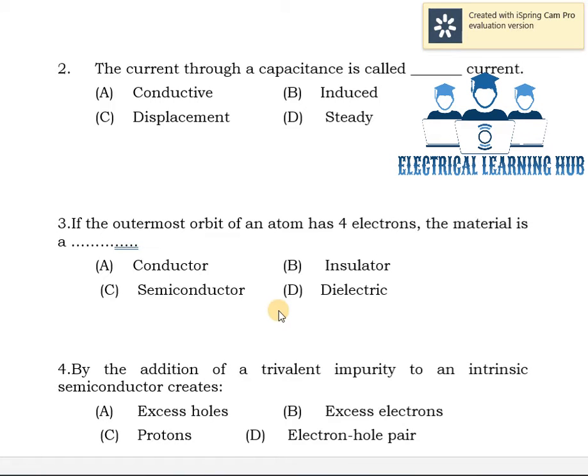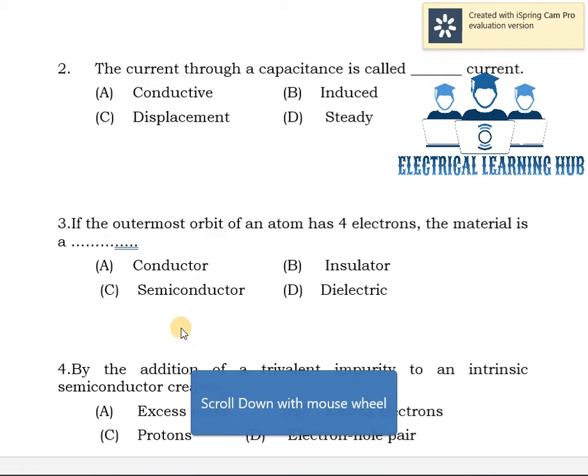Third question, if the outermost orbit of an atom has 4 electrons, the material is a dash. Options are conductor, insulator, semiconductor, dielectric. We know that in a conductor there are always less than 4 valence electrons. When the number of valence electrons in an atom is more than 4, the element behaves like a non-metal or bad conductor. And when the valence electron count is 4, then the material is a semiconductor. So, if the outermost orbit of an atom has 4 electrons, the material is a semiconductor.